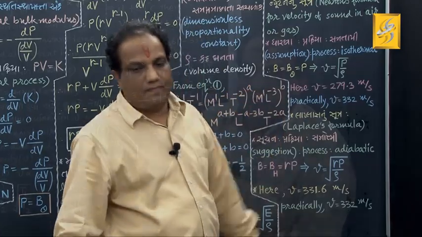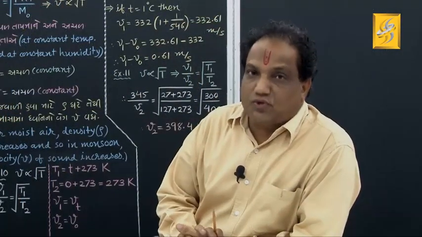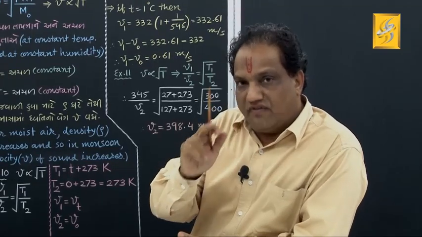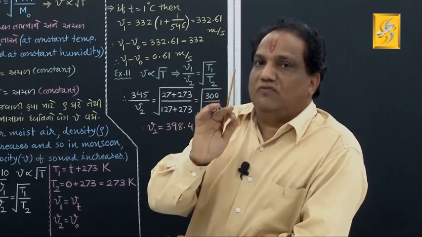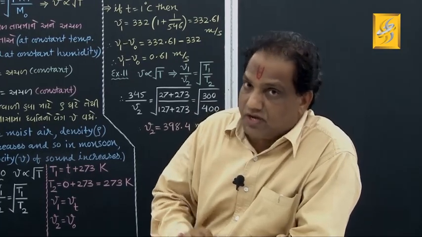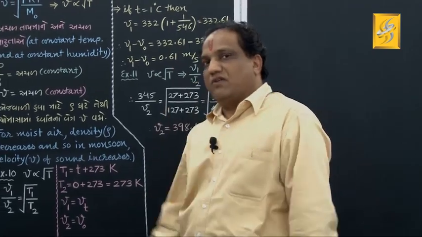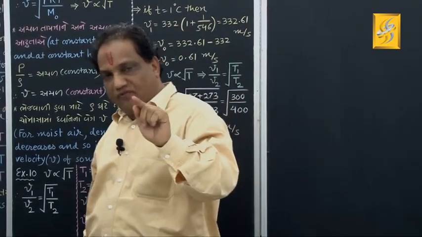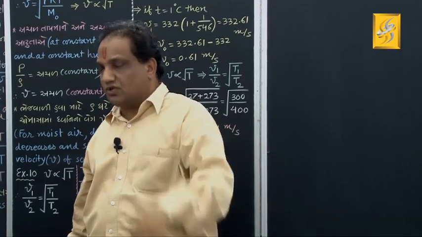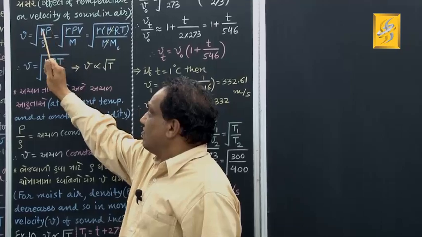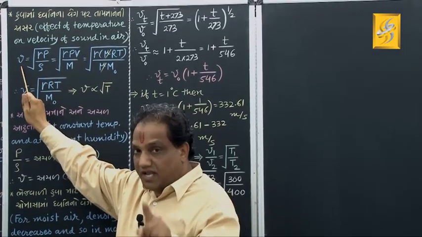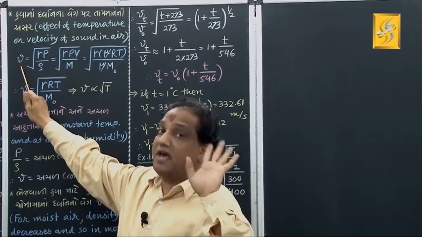Got it? Come on, my dears, now we proceed further. The next article is about the effect of temperature on the velocity of sound waves in air. What is the effect of temperature? I am showing you. Just now we had obtained the formula for velocity of sound waves. As per Laplace's formula, it was V equals under root of gamma P upon rho. Correct? This is Laplace's formula for finding velocity of sound waves in air.